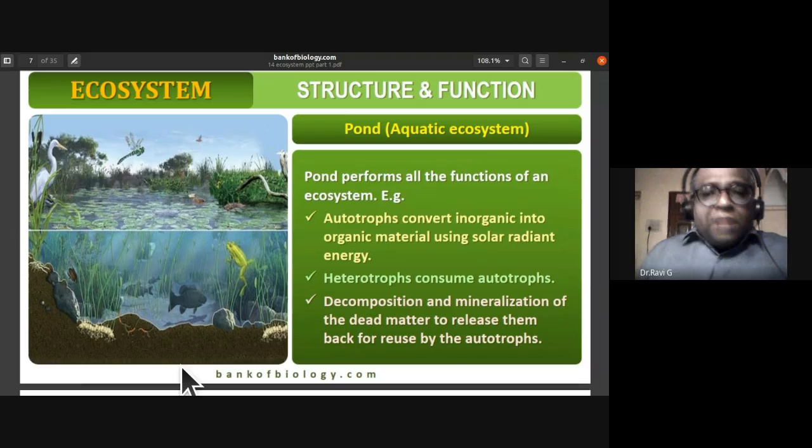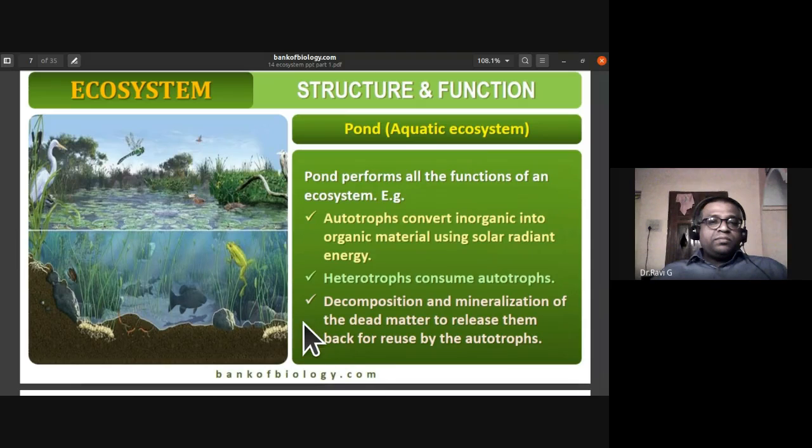So in a typical pond aquatic ecosystem, it performs all the functions of an ecosystem. So what are the functions of an ecosystem? Autotrophs convert inorganic into organic material using solar radiant energy. So carbon dioxide and water are taken. These inorganic components are converted into glucose and stored as starch in plants.